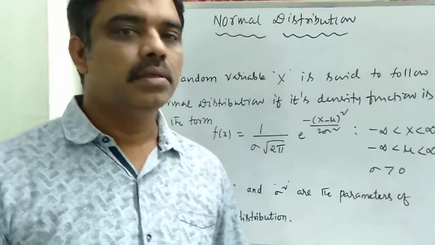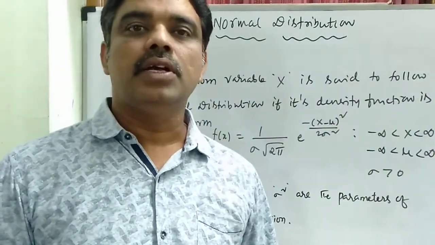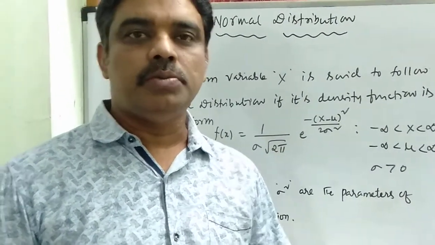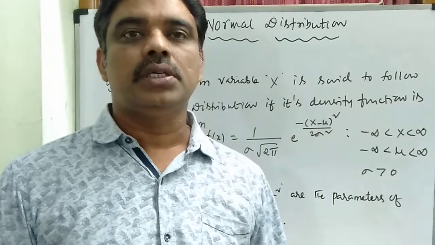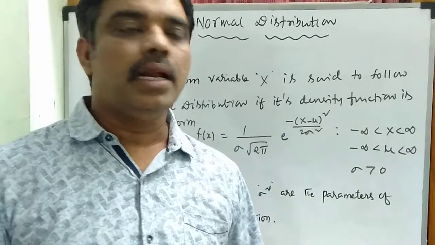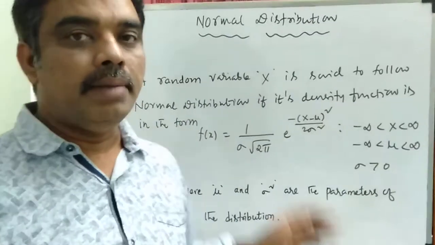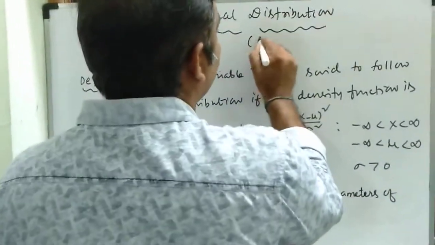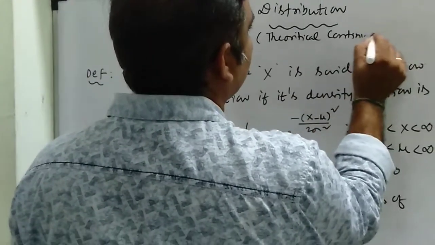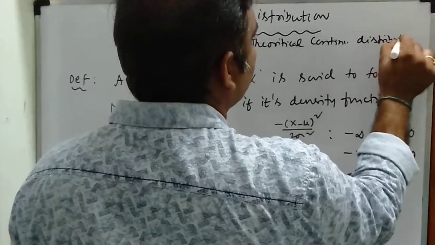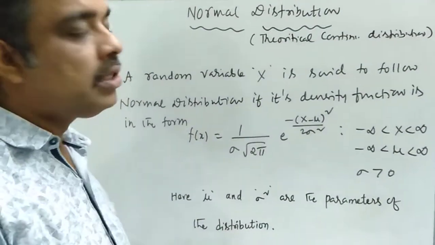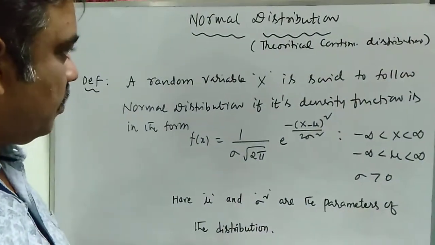Good morning, students. In the previous classes, we have seen the theoretical discrete distributions, binomial distribution and Poisson distribution. In this class, we are going to see the theoretical continuous distribution, namely the normal distribution. This is a theoretical continuous distribution. In the previous classes we have seen binomial and Poisson distribution. Both are discrete distributions. So what is the definition?